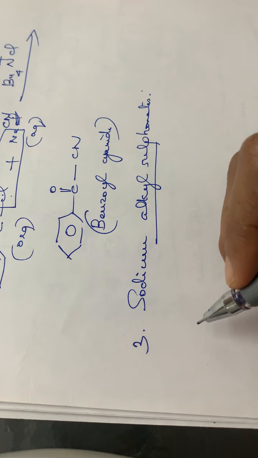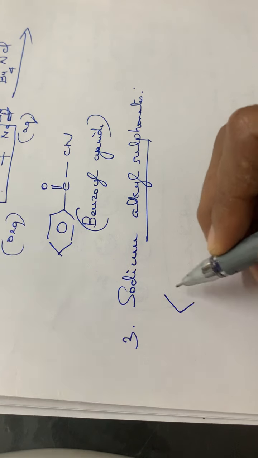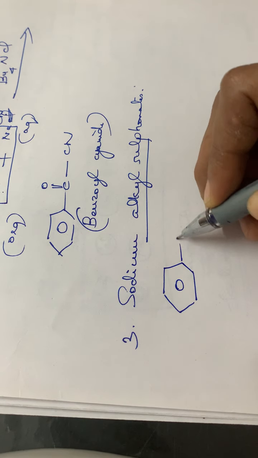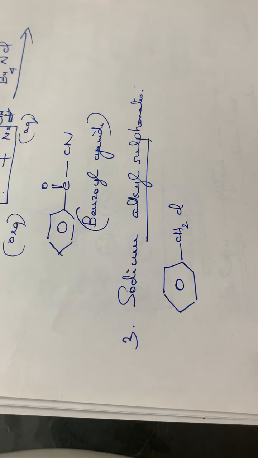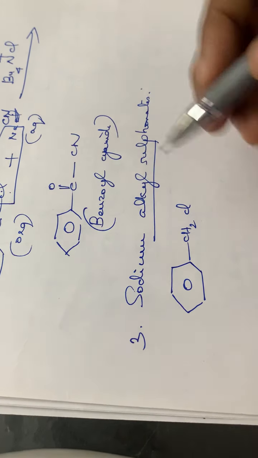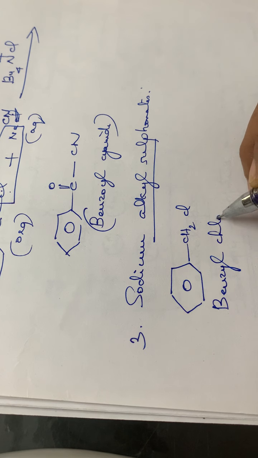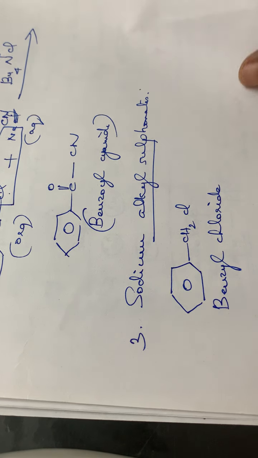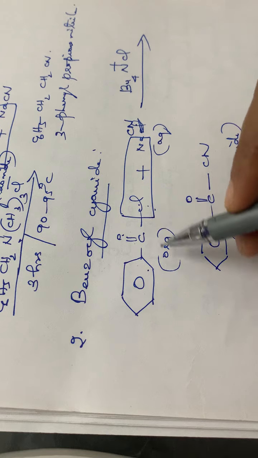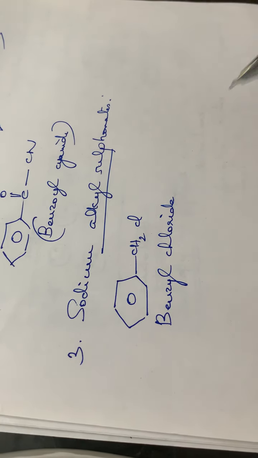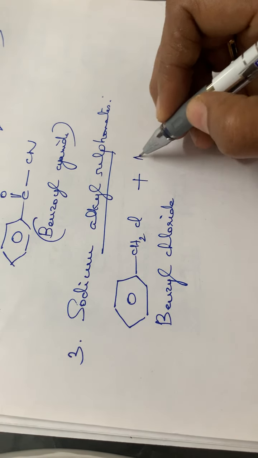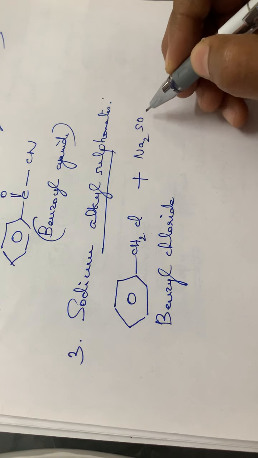For example, benzyl chloride, that is C6H5CH2Cl. Don't confuse benzoyl chloride and benzyl chloride. This is benzyl chloride. In the previous reaction, we had written benzoyl chloride. So this benzyl chloride, in the presence of sodium sulfite, Na2SO3.